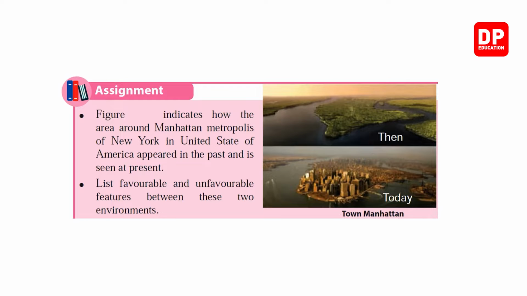Right then. So you are given an assignment. See, the figure indicates how the area around Manhattan metropolis of New York in the United States of America appeared in the past and is seen at present. List favorable and unfavorable features between these two environments.